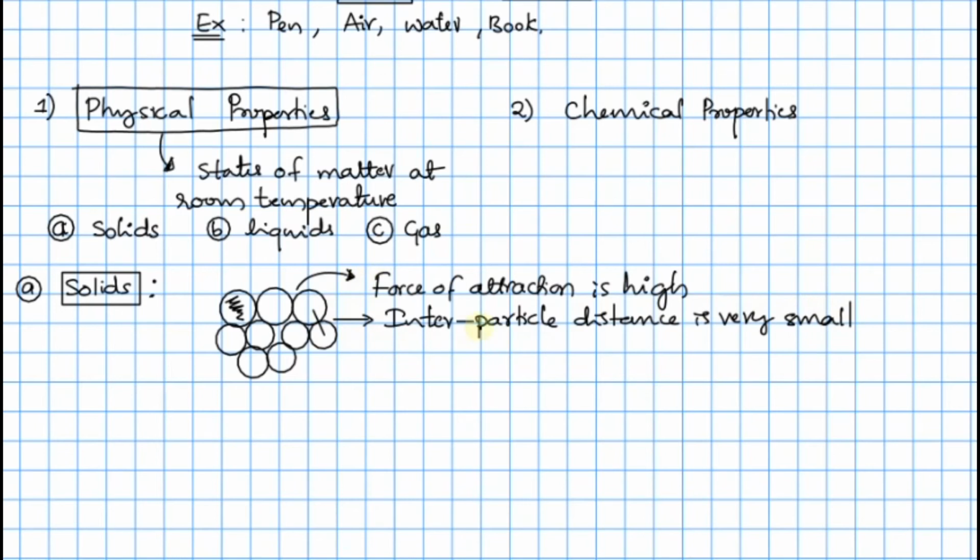Because of these two reasons, we can say that the particles are compactly arranged. You may get a question of why you can say that solids have a very compact arrangement. You can say that the force of attraction is very high, and because of that, interparticle distance is very small. Therefore, the particles are compactly arranged.